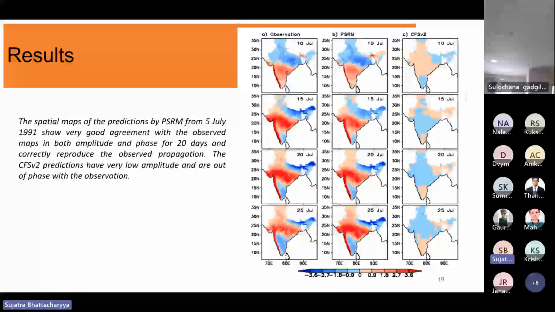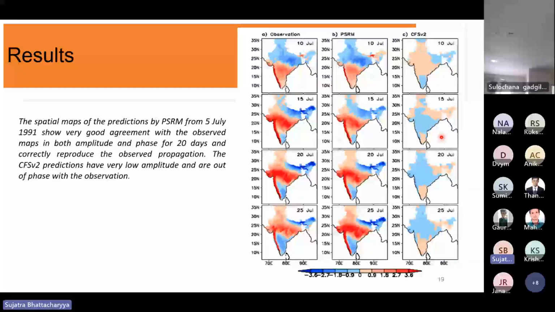This is the observation from the IMD data, this is the PSRM prediction, and this is the forecast from which we extracted the MISO and plotted here. If you see 10 days ahead, there is a positive anomaly over the monsoon core region, but for CFS V2 it's a negative anomaly. So not even the intensity, it also goes out of phase.